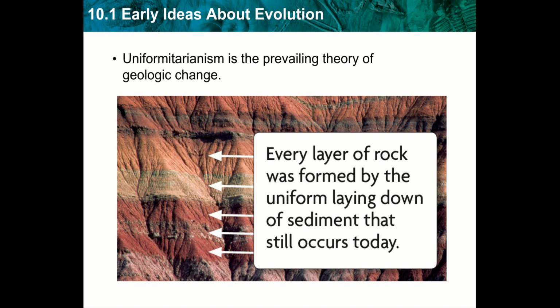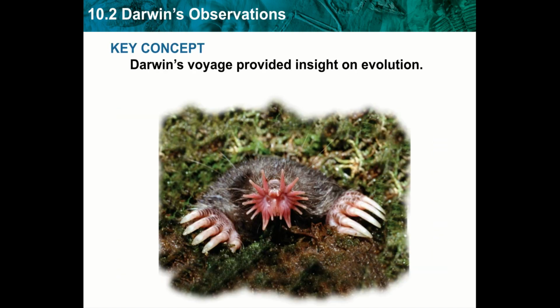So uniformitarianism is the prevailing theory of geologic change. These geologic changes over time, these things that scientists believed about organisms and Earth, set the stage for Charles Darwin. Which brings us to 10.2.